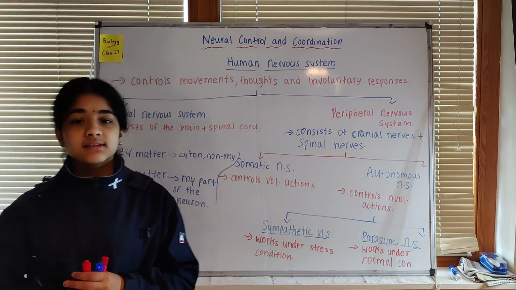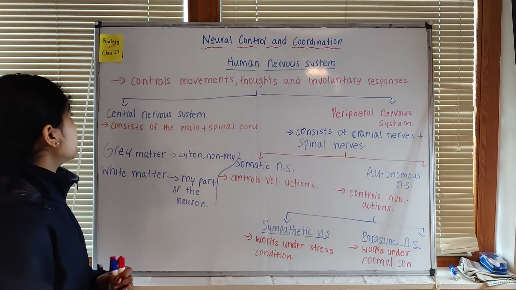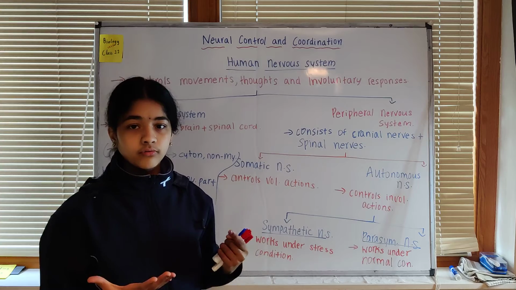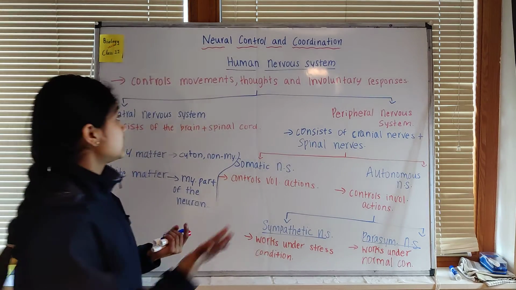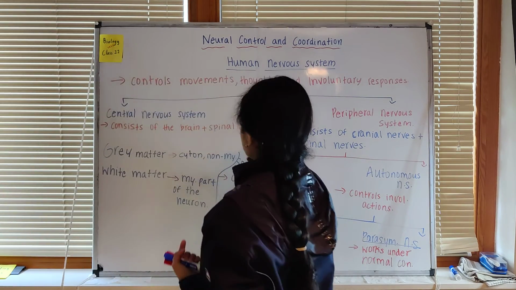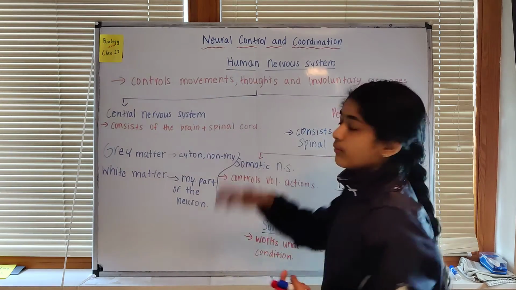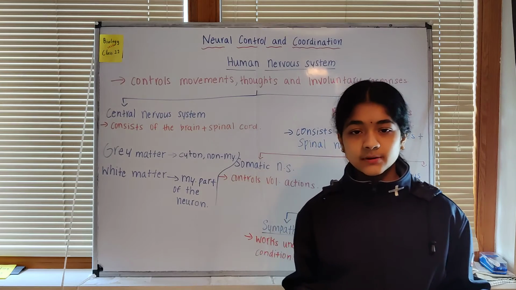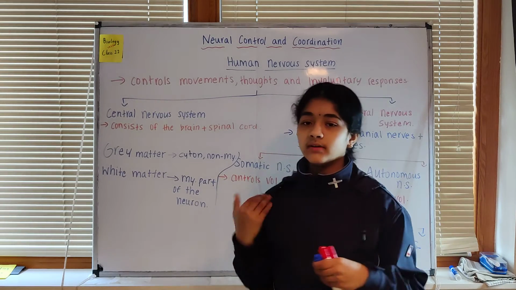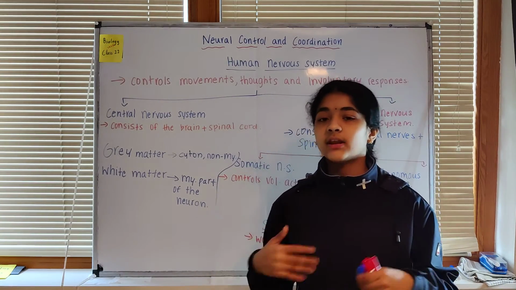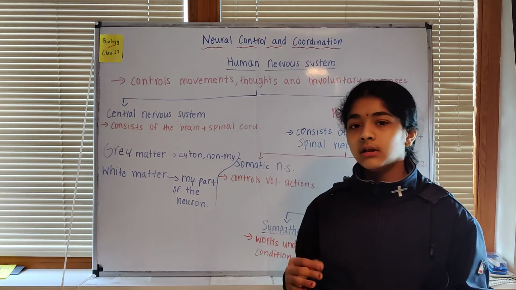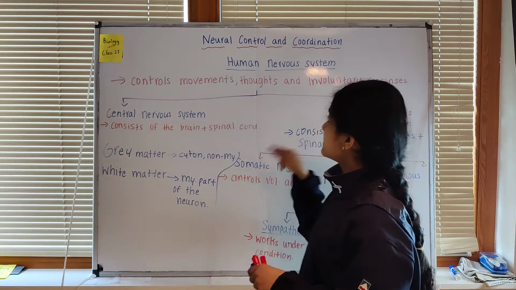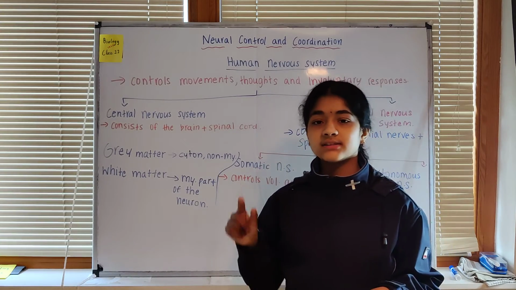So in this video we discussed the human nervous system. The human nervous system controls movements, how we move, like running and other exercises. These are voluntary reactions. It also controls thoughts, how we are thinking, and our facial expressions. Whenever we have a lot of anger, fear, and all those things, these are controlled by a specific system in the nervous system called the limbic system, that is in the brain.